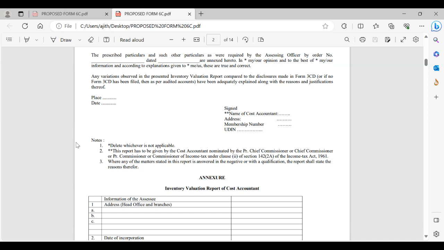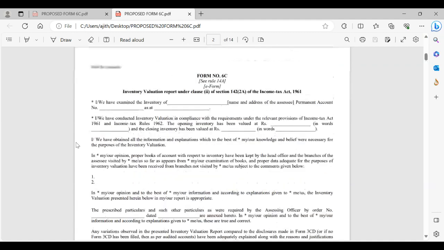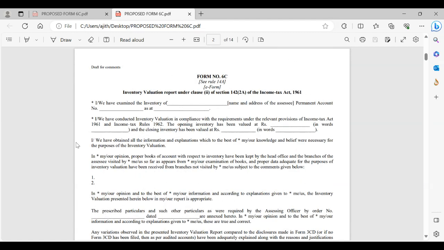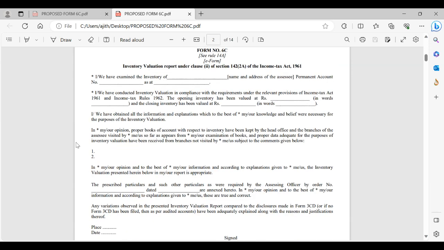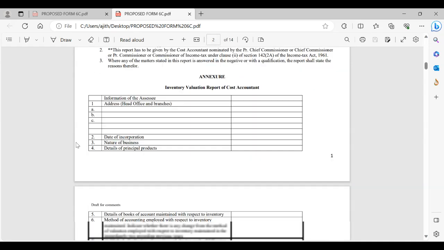How that reconciliation statement would be, this is part of the annexure we would be discussing. So in short, this is the purpose for which we are doing all these things. All these things should result in reporting in Form number 6C in this pattern. Roughly I am going through.